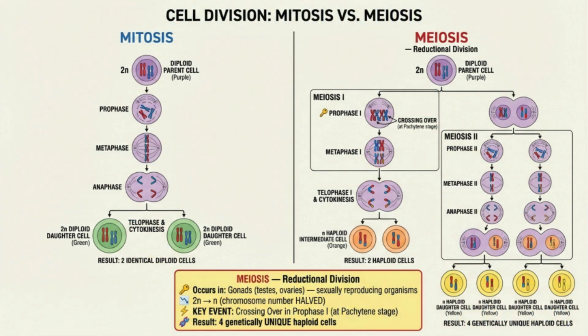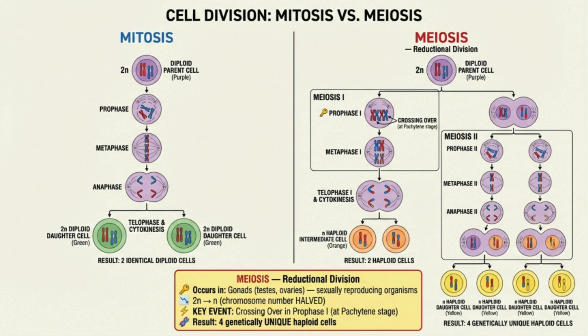Now for the big boss, meiosis. This is where NEET drops most of its marks in this chapter. Meiosis has 2 divisions: Meiosis I, the reductional division, and Meiosis II, which looks like mitosis. The most important stage? Prophase I. It has 5 substages: leptotene, zygotene, pachytene, diplotene, and diakinesis.